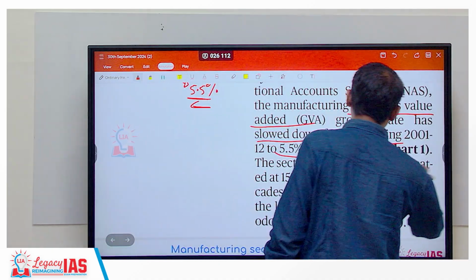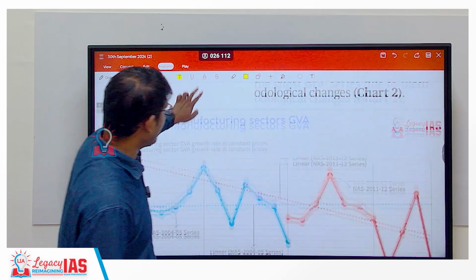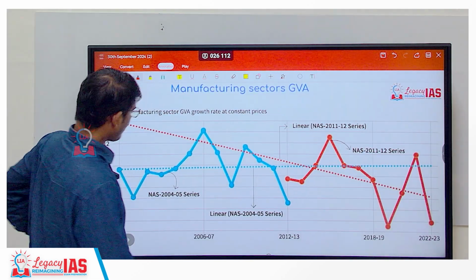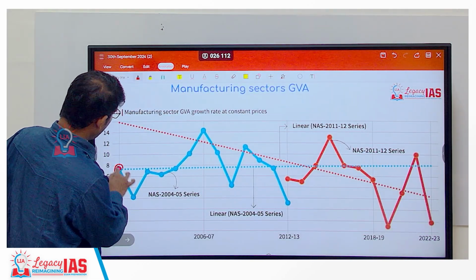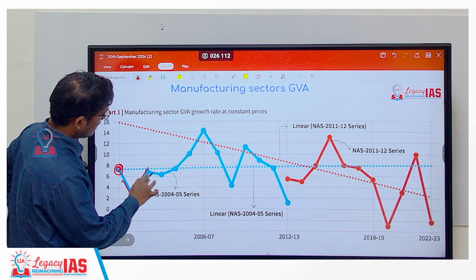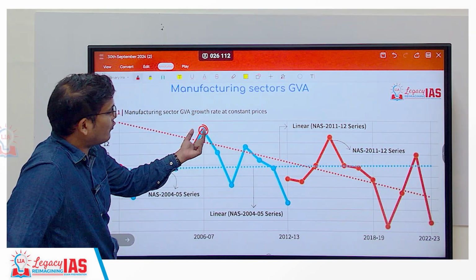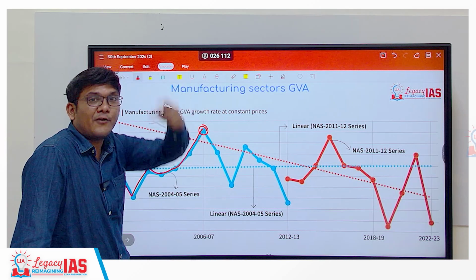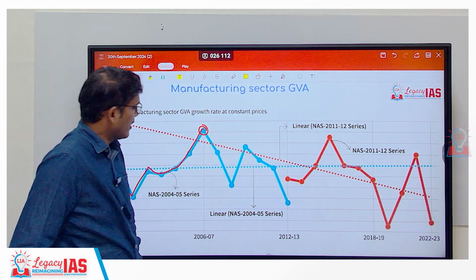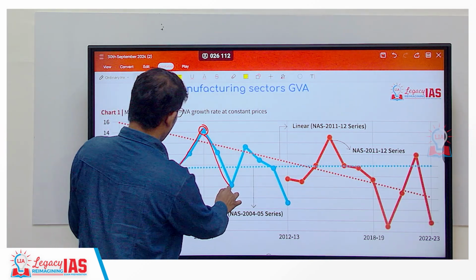In chart 1, we see a decline in the GVA. You had around 8% GVA here, and it went up in 2006-07, very high just before the 2008 global financial crisis. Then it went down again, then up.